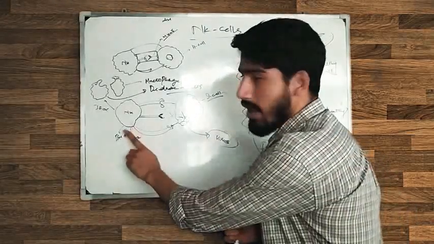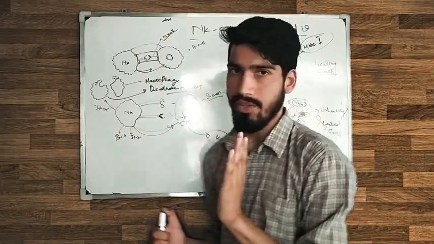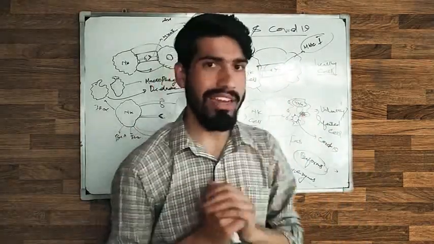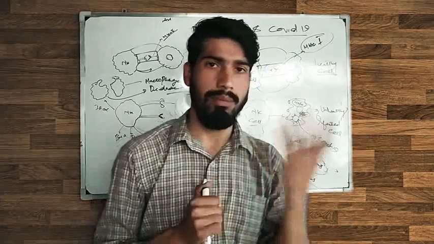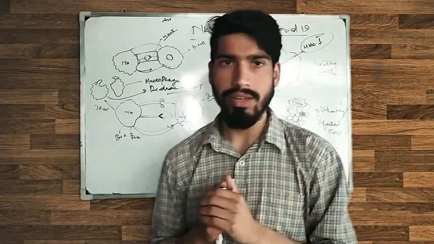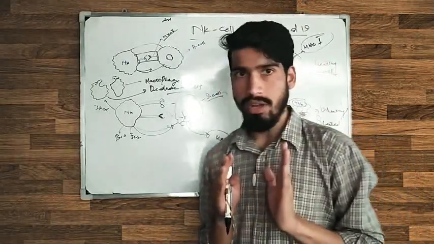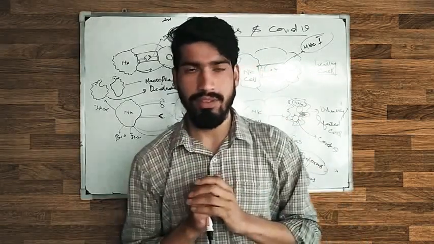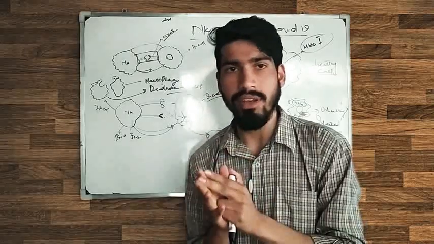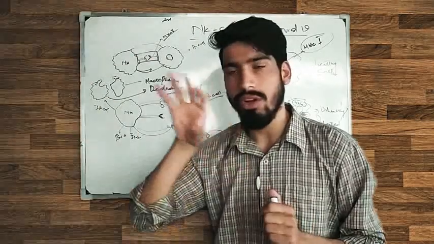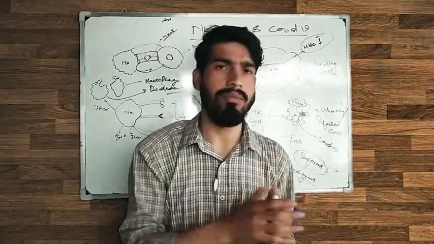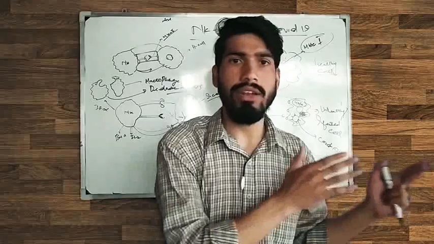So here, if the NK cells are reduced in a COVID-19 patient, what happens? There is also another immunity, the adaptive immunity. They make the antibodies towards the pathogen, or the foreign particle, or the virus. First of all, we need the innate immunity. Every person needs the innate immunity, because at the beginning it attacks the pathogen or the virus, but the adaptive immunity takes some time, 8 to 10 days.